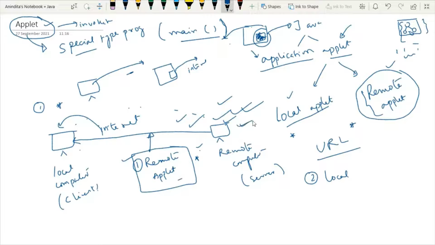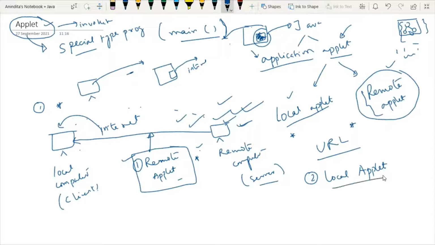Remote applet is designed by someone else who is working at the server end. So we have no contribution to that applet. So if you want to learn something about applet, we have to design it. And designing your own applet is possible whenever we are dealing with local applet.